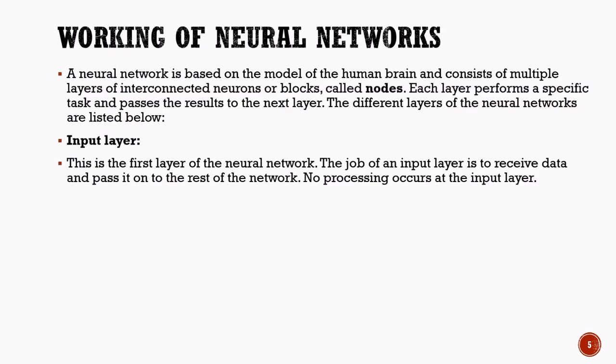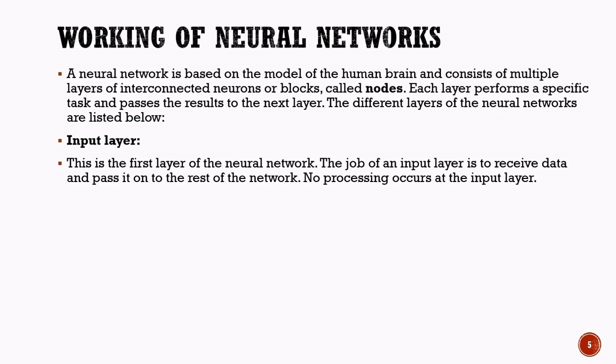Working of neural networks: input layer. Let us now understand how a neural network works. A neural network is designed based on the structure of the human brain. It consists of multiple layers of interconnected units called nodes. These nodes work together to process information and help the system make decisions. Each layer in a neural network performs a specific task and then passes the processed information to the next layer. By working together, these layers enable the network to learn patterns and generate meaningful outputs.